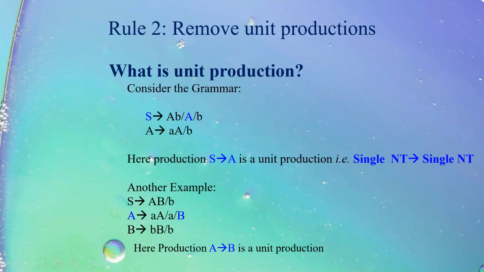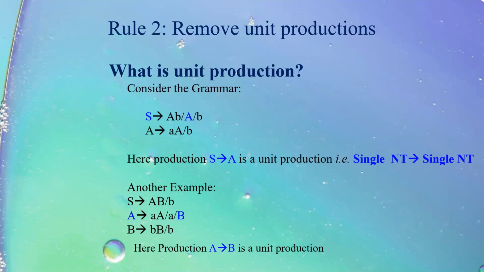Just consider the example of a grammar. S tends to capital A, small b, or capital A or B. A tends to small a, capital A or B. In this particular grammar, S tends to capital A, which has been highlighted with blue, is a unit production. S tends to A, single non-terminal leading to a single non-terminal. Just see this in another example. In this example, A tends to capital B, single non-terminal leading to a single non-terminal is a unit production.